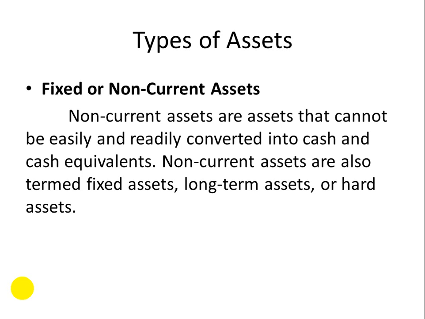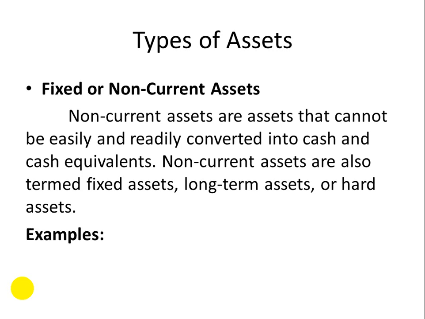And fixed assets could be defined as the assets that cannot be easily and readily converted into cash and cash equivalents. Non-current assets are also termed as fixed assets, long-term assets, or hard assets. It means that you can also call the fixed asset as long-term assets, non-current assets, and hard assets.